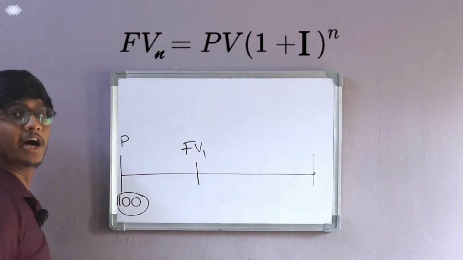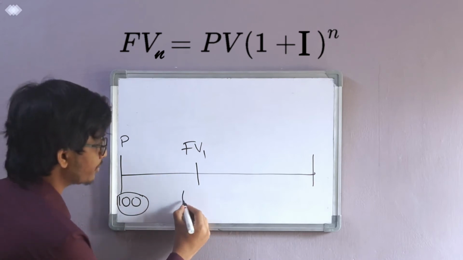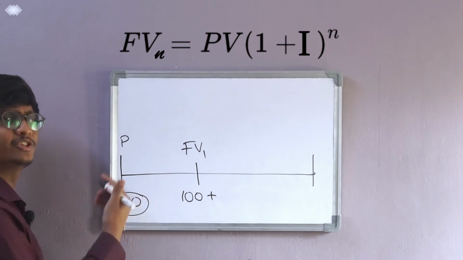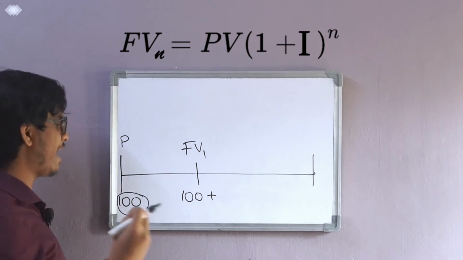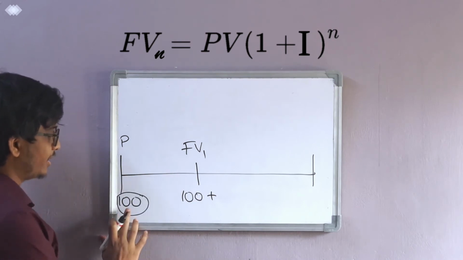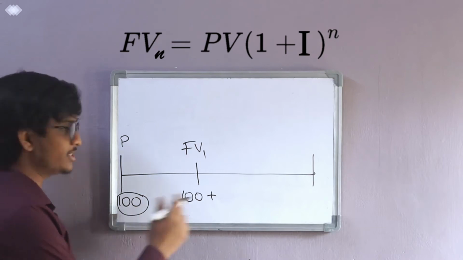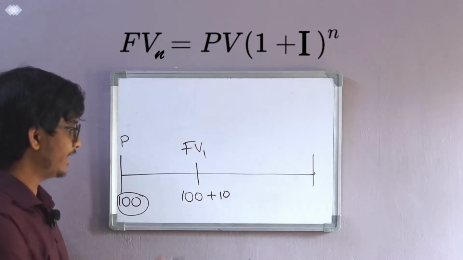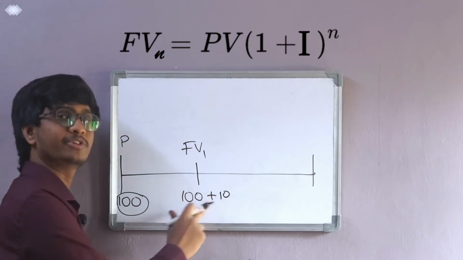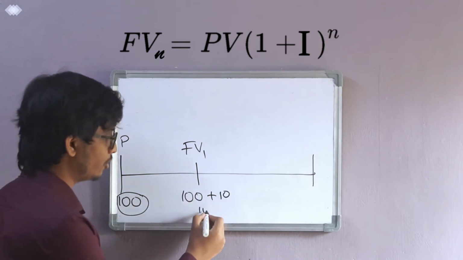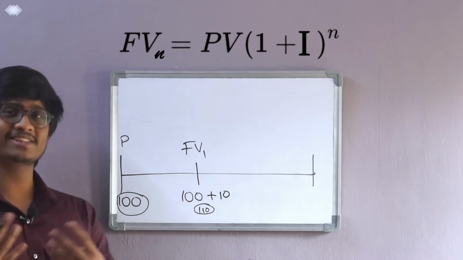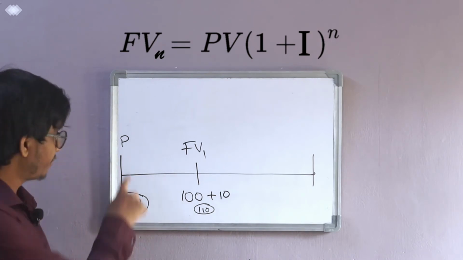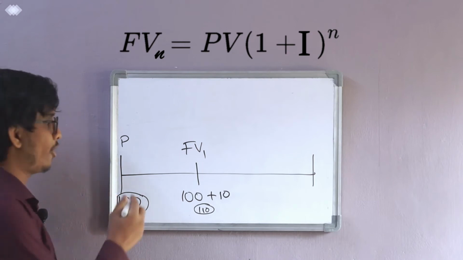At this time I'll get the principal, which is 100 rupees, plus 10%. Let's assume the interest on average is 10%. 10% of the principal is 10 rupees. So after 1 year I will get 100 rupees plus 10, which is 110. We can even say it like this: if you have 100 rupees now, you can purchase 1 dozen oranges.